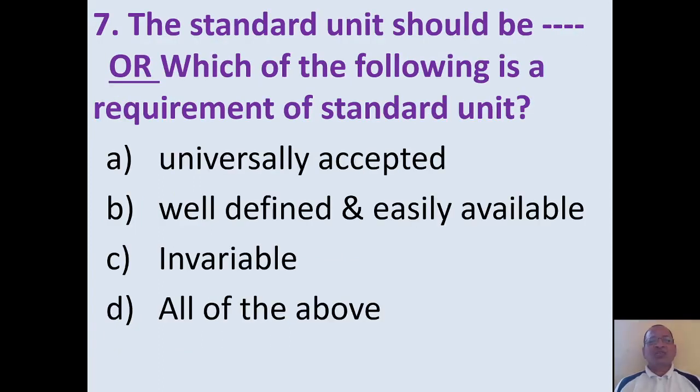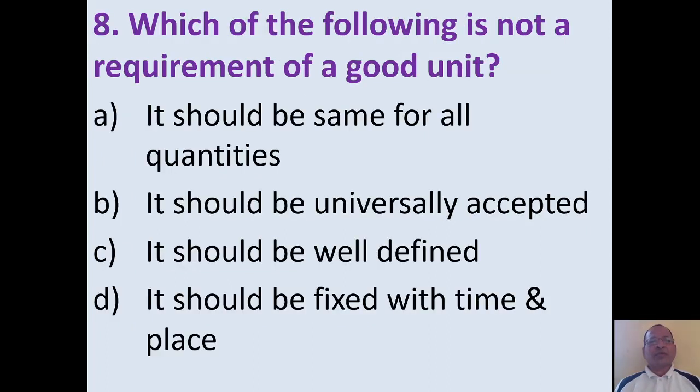Sometimes the question may be asked: which of the following is a requirement of a standard unit? Universally accepted, well defined, easily available, invariable. All of these are requirements of a standard unit, so option D, all of the above, is the correct option. Which of the following is not a requirement of a good unit?